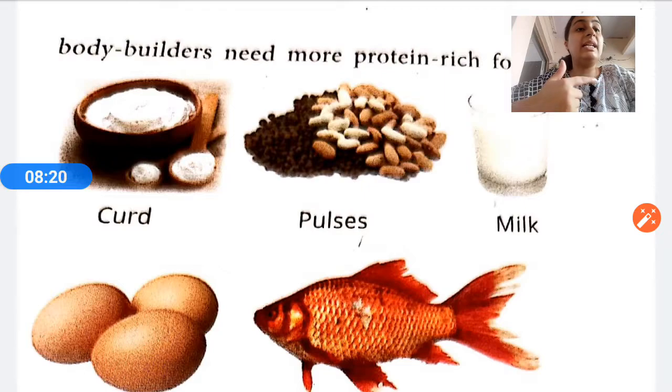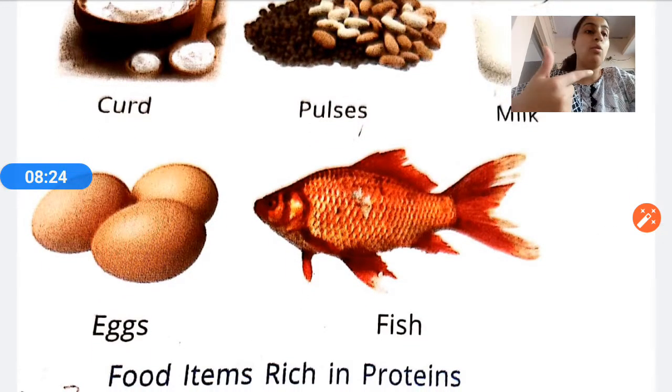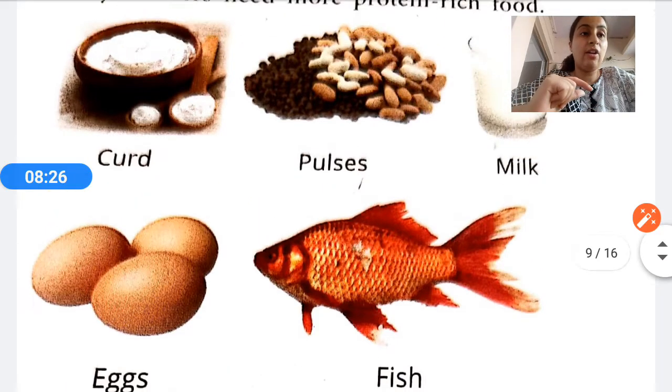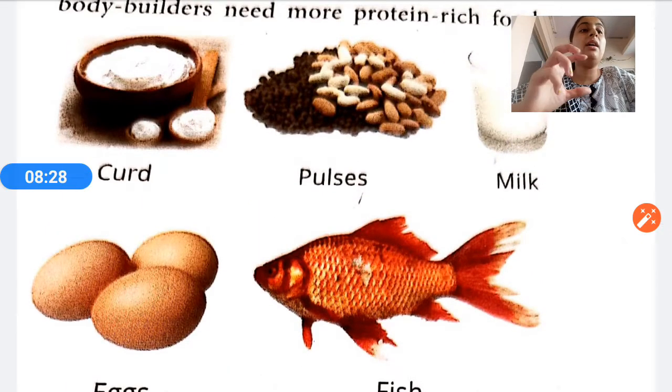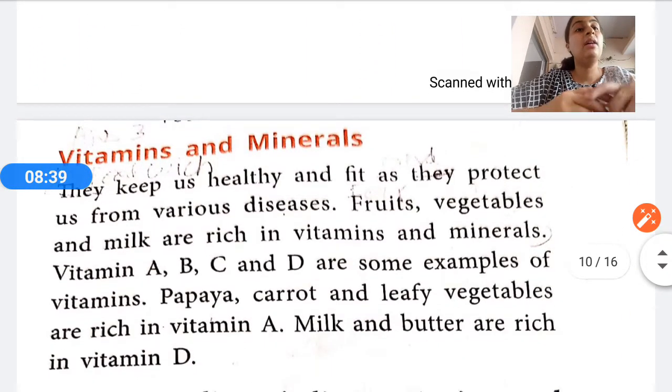Curd, pulses, milk, eggs and fish, these are the items that are highly rich in proteins. Okay, so children of your age, we should consider these in our daily diet, especially milk and pulses and curd. It is very necessary for the children to grow. Now we move on to the vitamins and minerals.